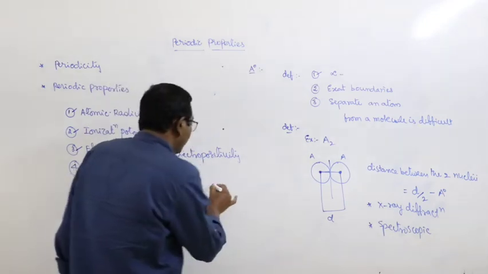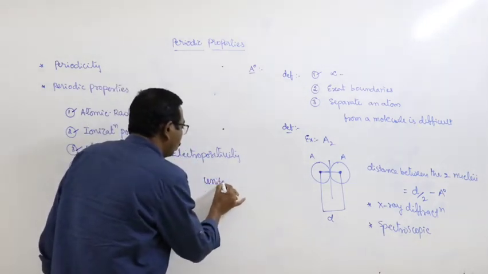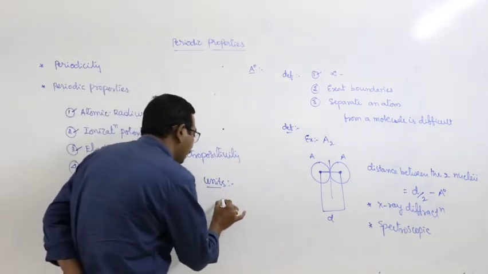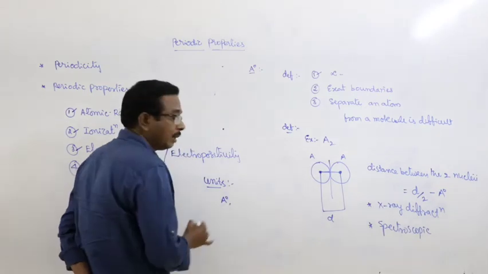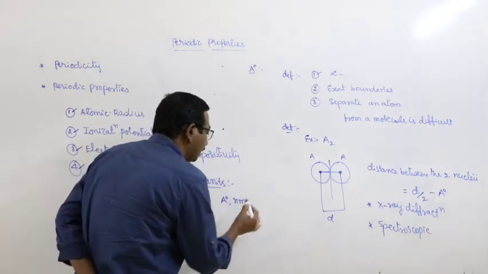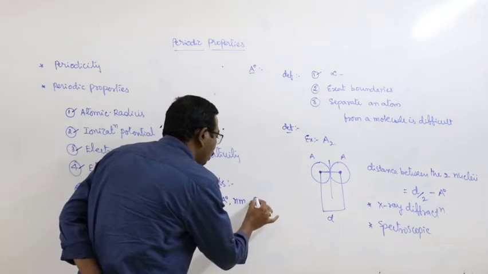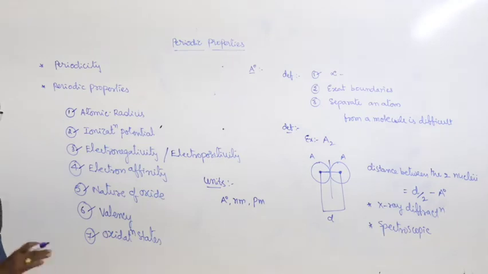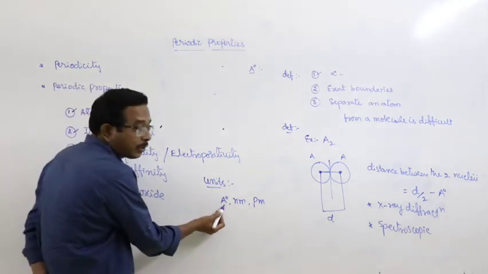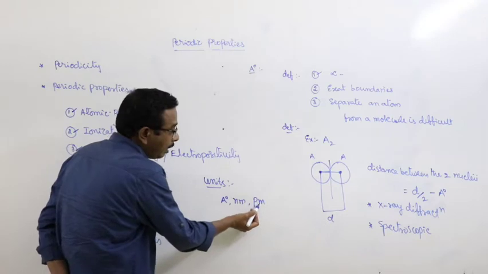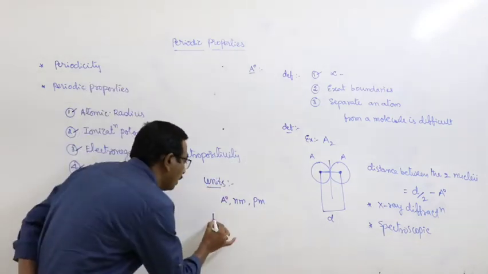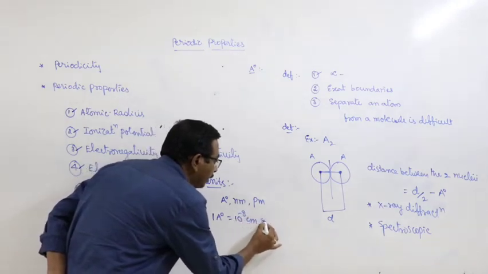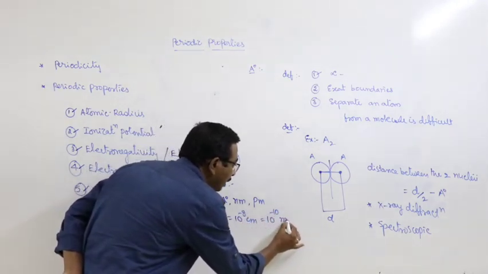But what about the units that are used to express atomic radius? Here the first one, angstrom units. Second one, nanometers. Third one, picometers. 1 angstrom unit is equal to 10 to the power of minus 8 centimeters, that is equal to 10 to the power of minus 10 meters.